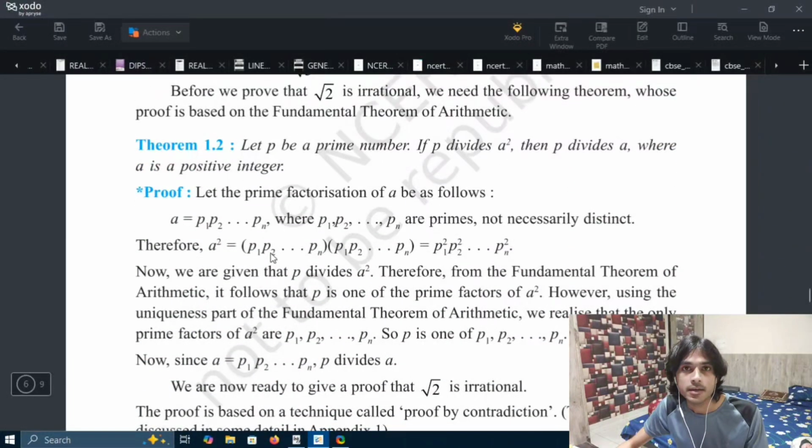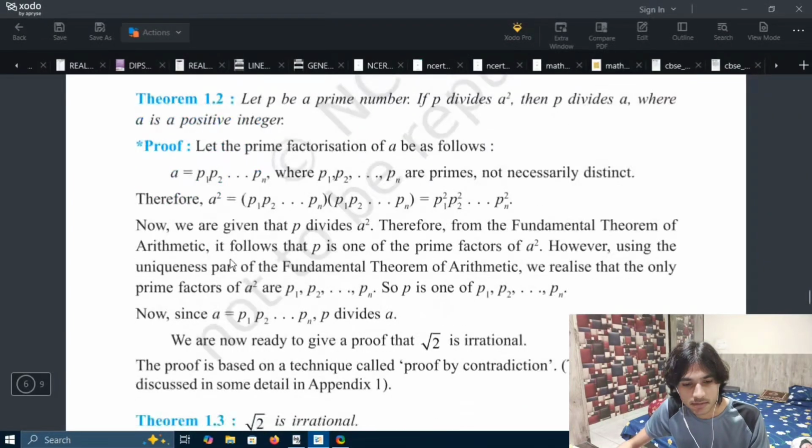Quick revision. Irrational numbers are numbers which are non-terminating and non-repeating, or simply numbers which can't be written in the form p divided by q, where p is an integer and q is a natural number, and obviously because q is a natural number, it can't be 0. So let's start with theorem 1.2. It says let p be a prime number. If p divides a square, then p divides a, where a is a positive integer.